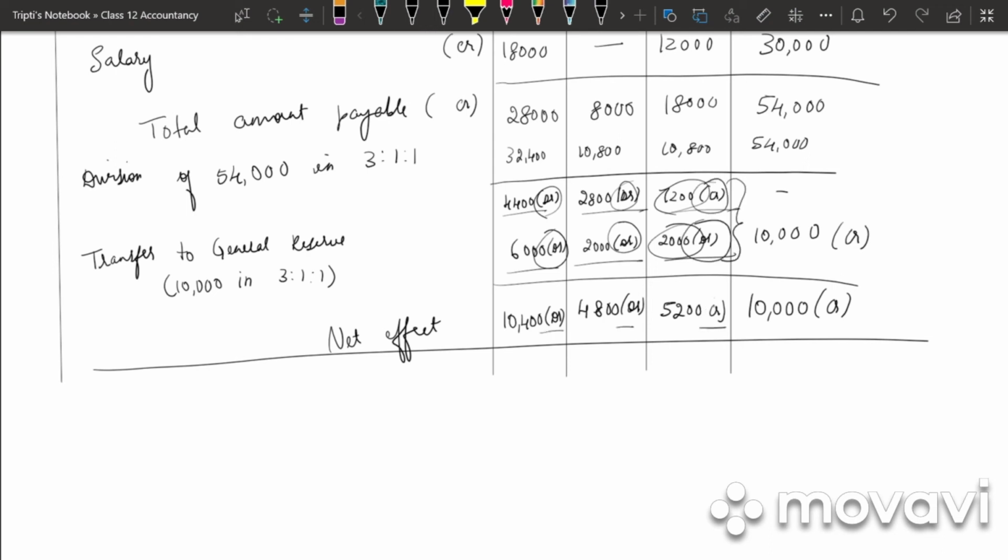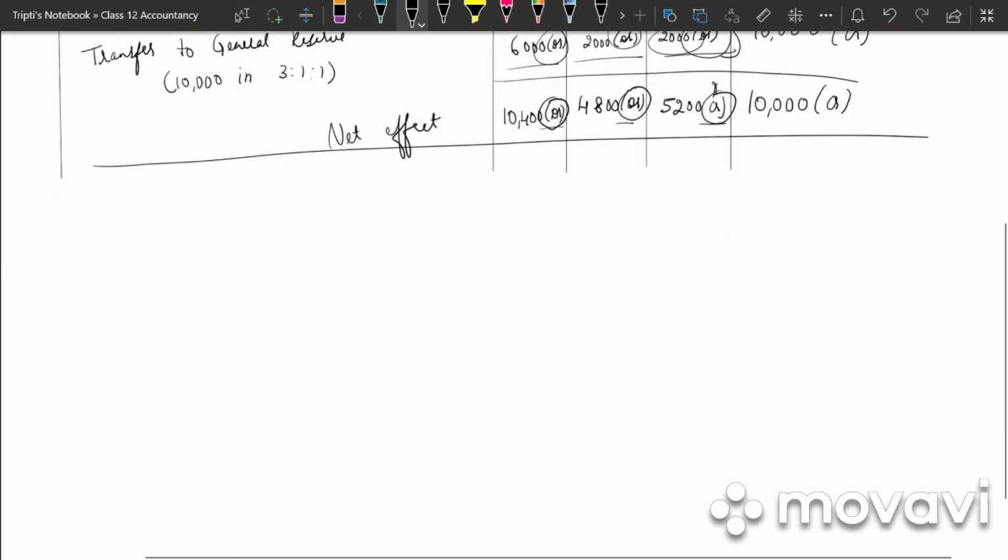So just in case you have a confusion, how will we write your debit or when will we write your credit? You can always see the amount which is higher and what has been written beside that. Say for example, here we had 7,200 and 2,000. 7,200 was credit and 2,000 was debit. So which is more? 7,200. So it will be credit.